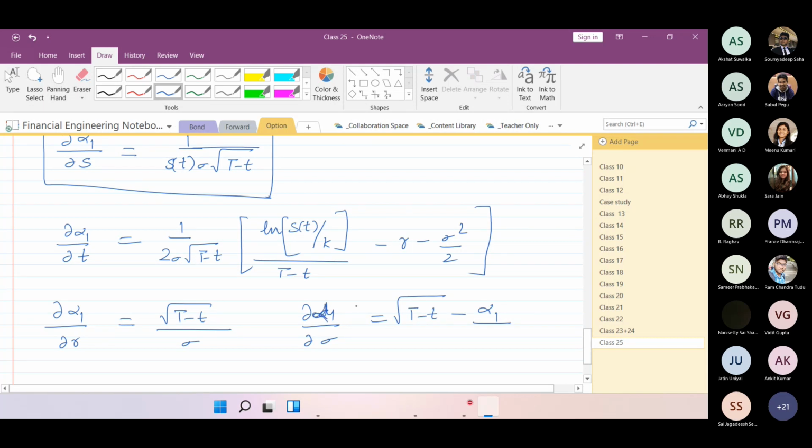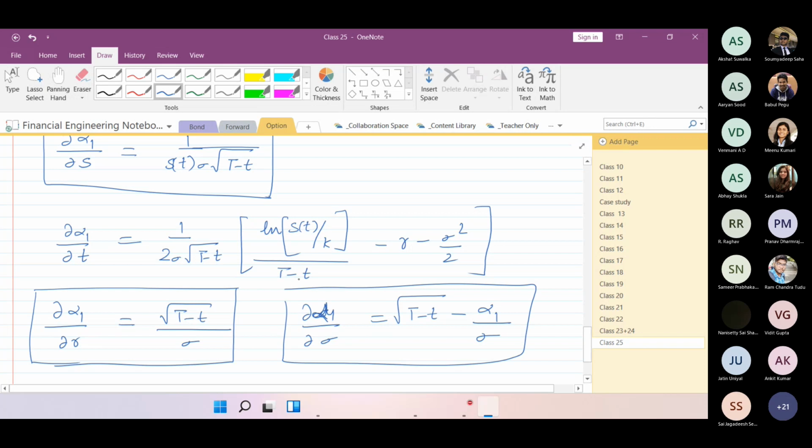So these are the other two which would be required for us, because we have to identify all the variables. Only the dividend factor is not known. How many of you can derive these? This is not a very tough one. Please raise your hand if you can derive this one.